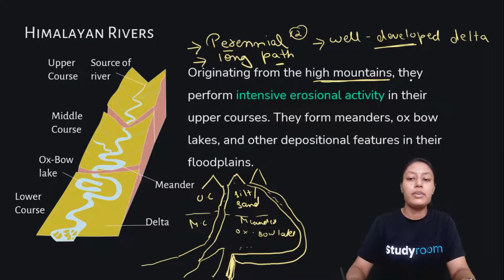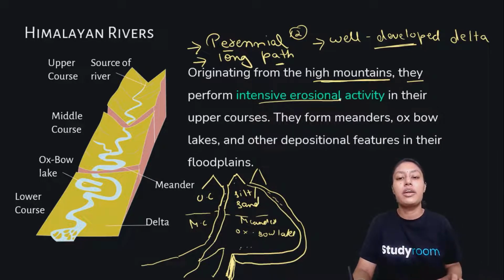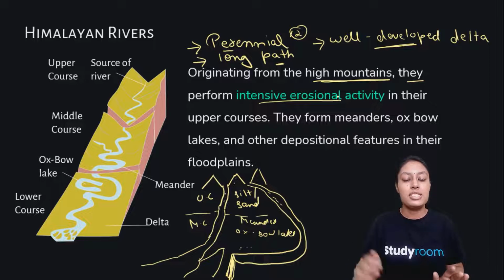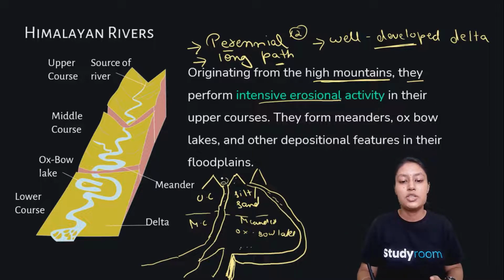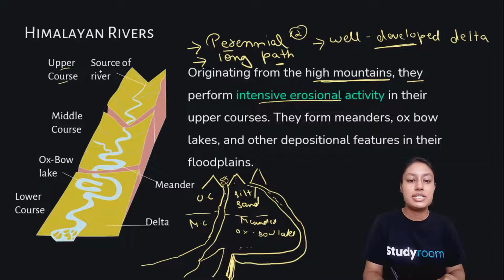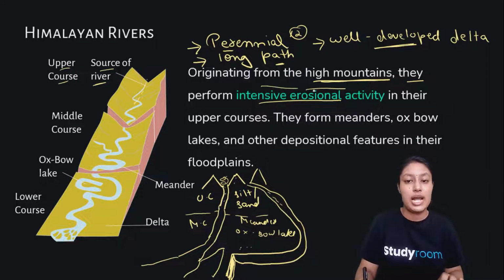Now, they perform intensive erosional activity. We'll study the activity by understanding its flow. For example, in this diagram, it starts from here. It originates from here. The upper part, we call it the upper course. Basically, where the source of the river is, where it is originating, we call it the upper course. In the upper course, they do intensive erosional activity.